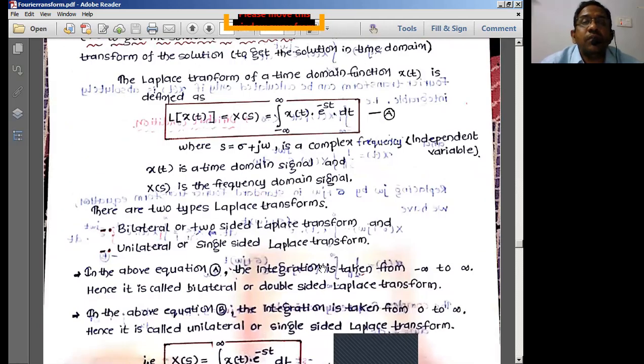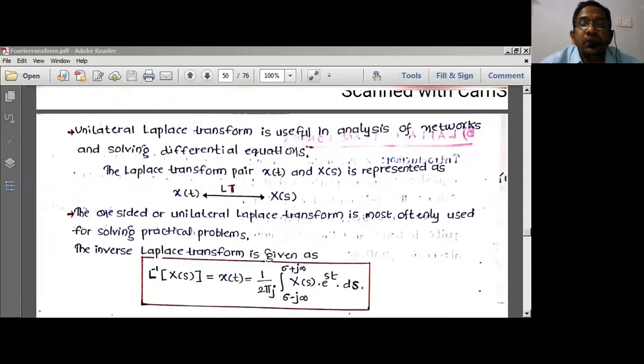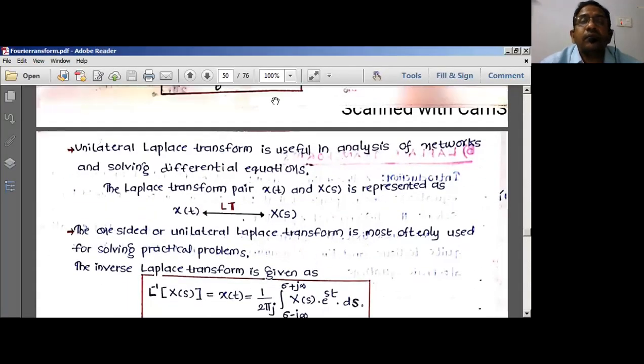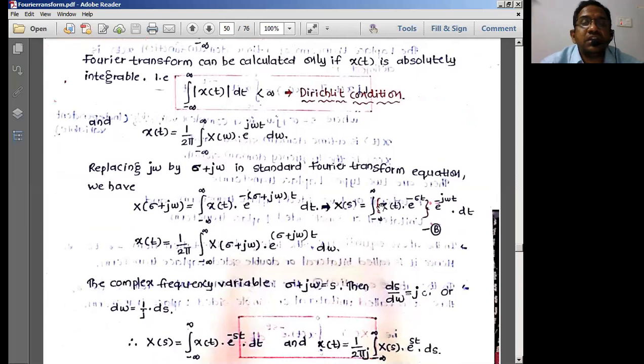This is the general form of the Laplace transform. And for the inverse Fourier transform we also have the equation x of t equals 1 by 2 pi integral of x of j omega into e power j omega t d omega. That is the basic inverse Fourier transform equation.